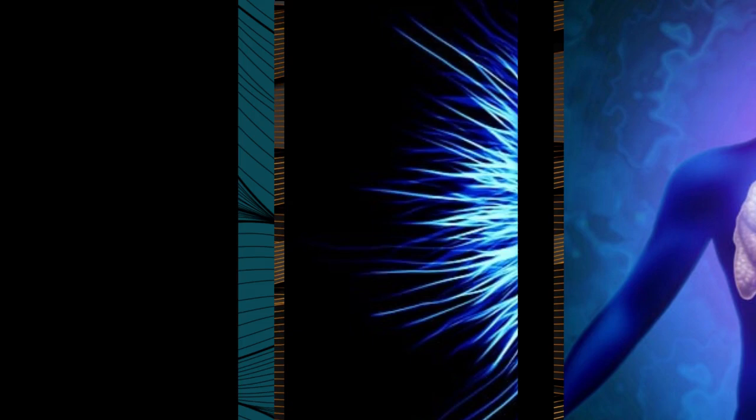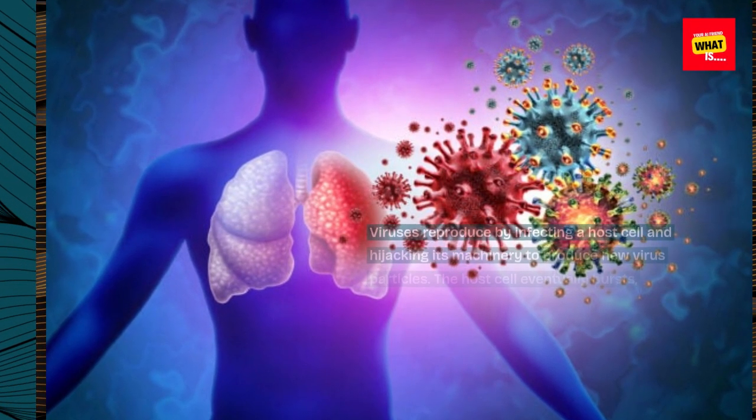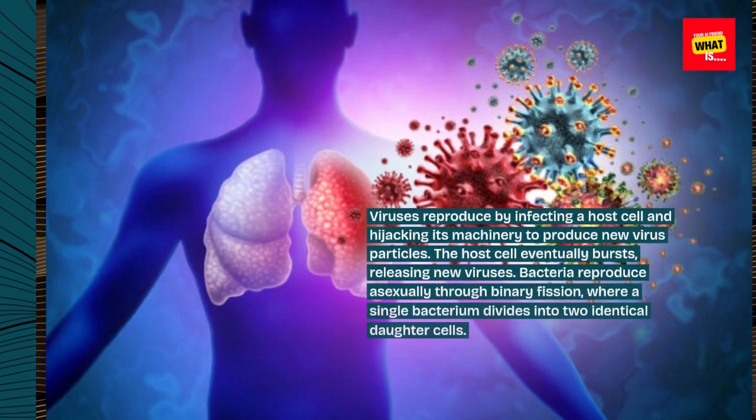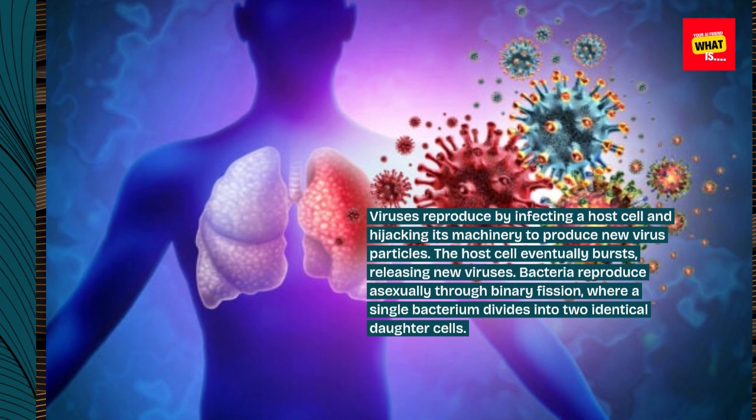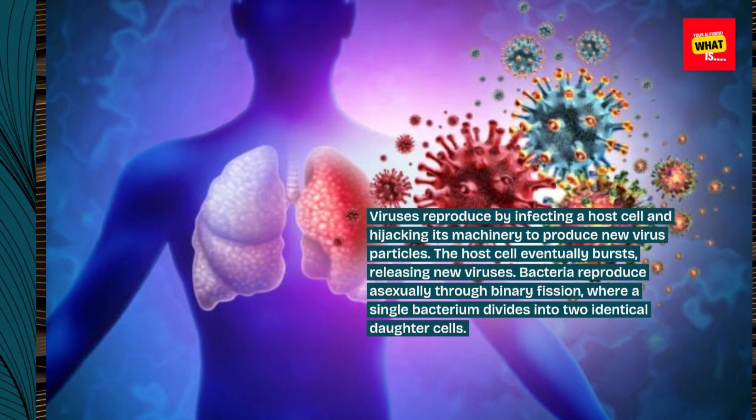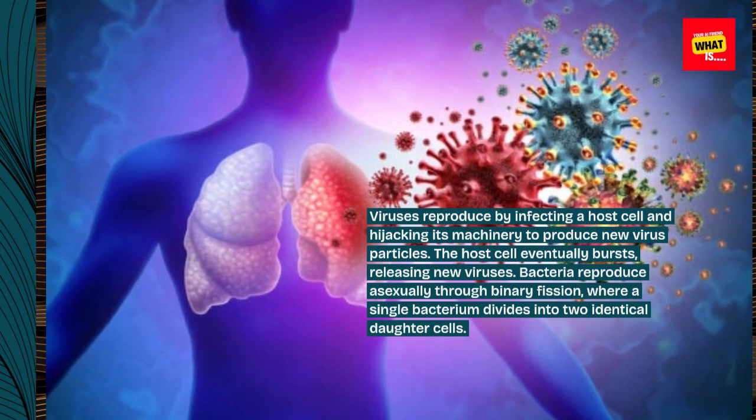3. Reproduction. Viruses reproduce by infecting a host cell and hijacking its machinery to produce new virus particles. The host cell eventually bursts, releasing new viruses. Bacteria reproduce asexually through binary fission, where a single bacterium divides into two identical daughter cells.